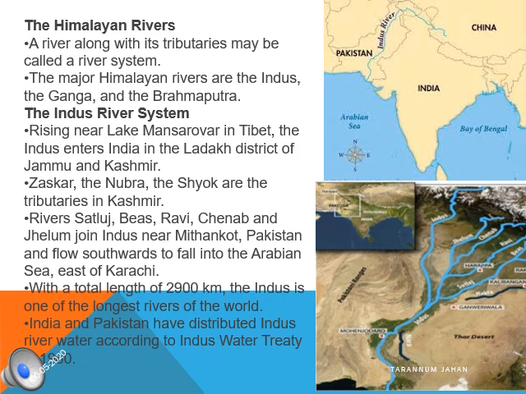So the Indus River flows from Tibet to Jammu and Kashmir. From Jammu and Kashmir, it flows towards Pakistan and down to the Arabian Sea. The tributaries of the Indus River are Jhelum, Chenab, Ravi and Satluj, and the total length of the Indus River is 2,900 kilometers, making it one of the longest rivers of the world. India and Pakistan have distributed Indus River water according to the Indus Water Treaty in 1960, because this river is shared by both India and Pakistan.